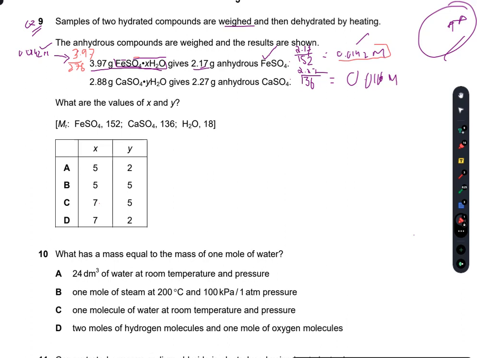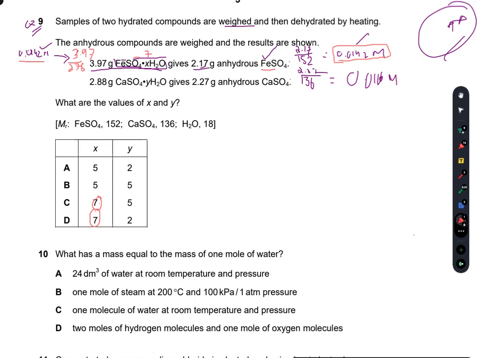That means if I have 0.0142 moles of hydrous ferrous sulfate, which contains 7 water molecules, it will give me 0.0142 moles of ferrous sulfate. So that means the value of x is 7 here.